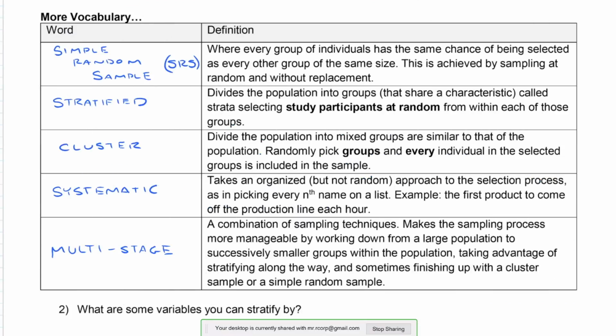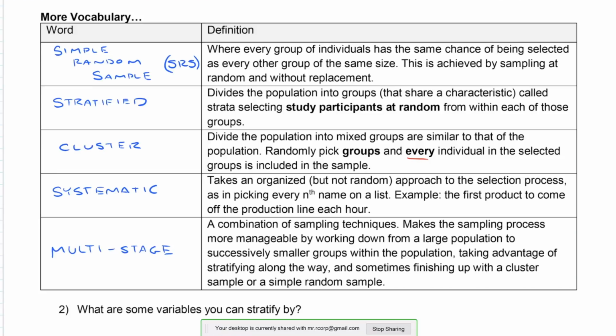A simple random sample is a sample where every group of individuals has the same chance of being selected as every other group of the same size. This is achieved by sampling at random and without replacement. A stratified sample divides the population into groups that share characteristics called strata, selecting participants at random from within each of those groups. A cluster sample divides the population into mixed groups that are similar to that of the population, and we randomly pick groups and ask every individual in the selected groups to be in our sample.